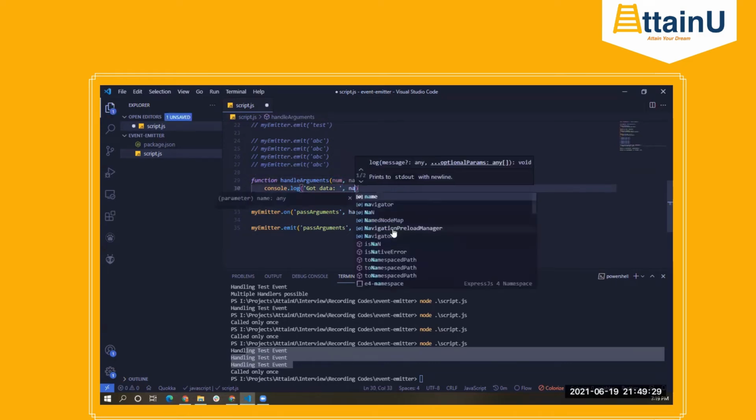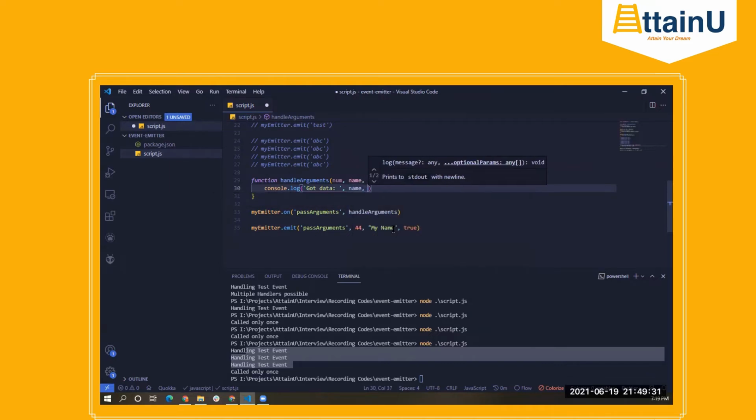Okay, so I can say name, I can say again number, or I can say some boolean. Right, so whatever data you're passing through the emit function as the next set of parameters after the first parameter, of course, those entire data gets passed to all the event handling functions, in our case handle arguments. Okay, and the positional value is maintained. So if the first thing that you're passing is a number, then obviously the first parameter will be a number.